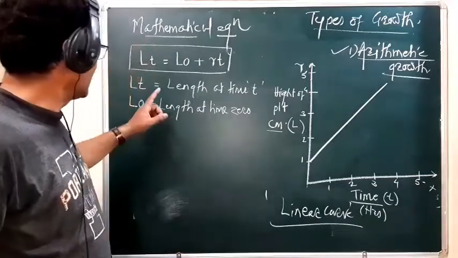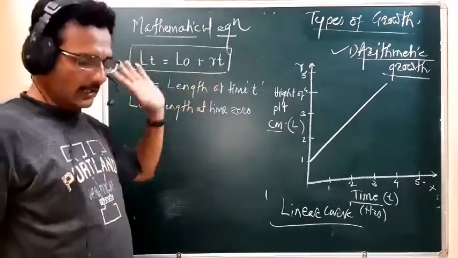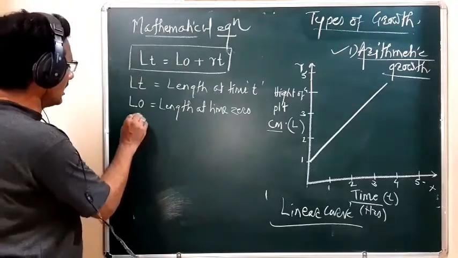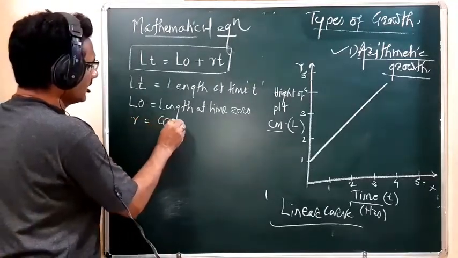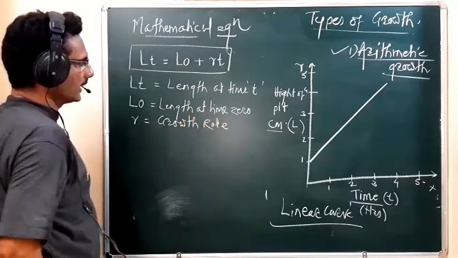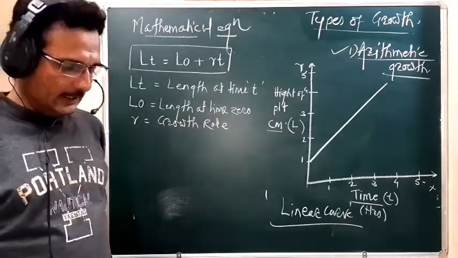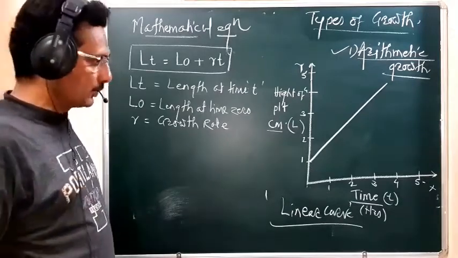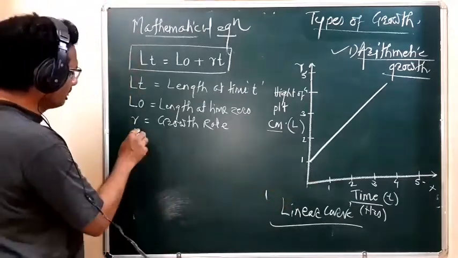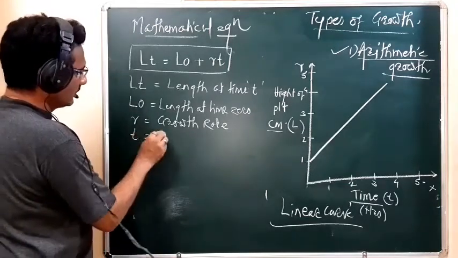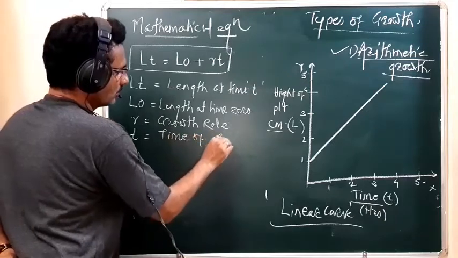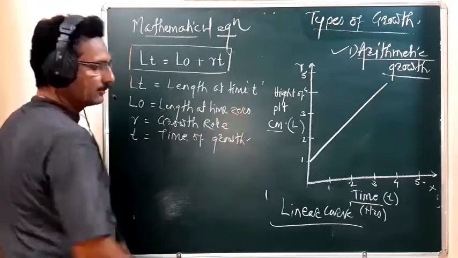Then what is the R? The R stands for the growth rate. And what is the t? The t means it is the time of growth.